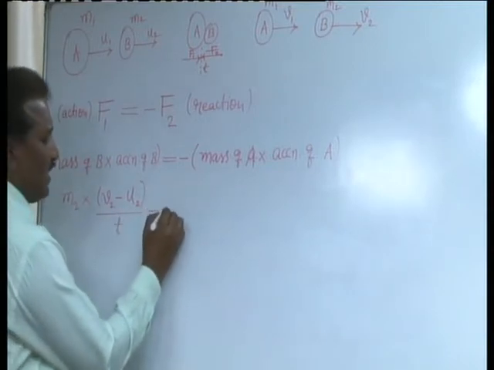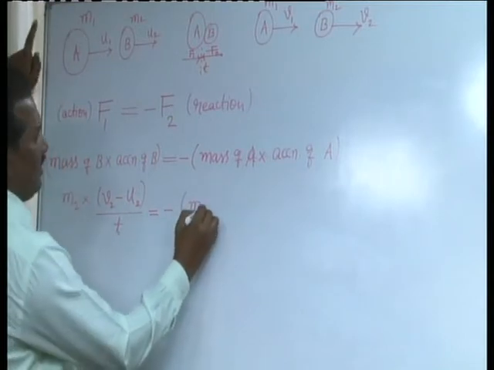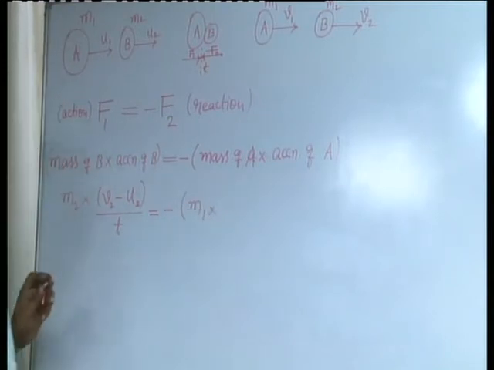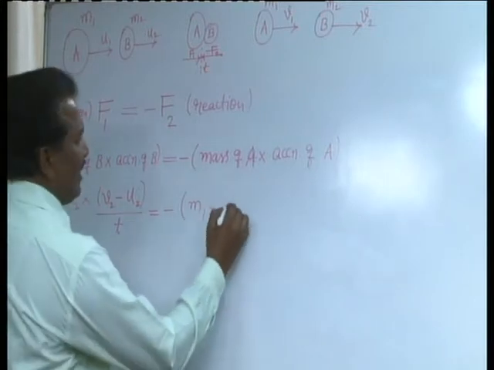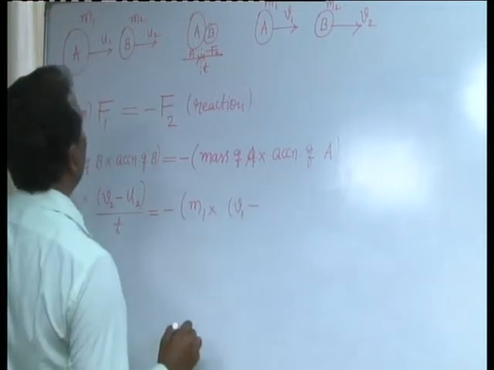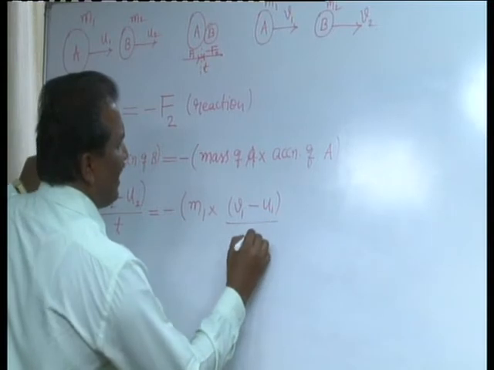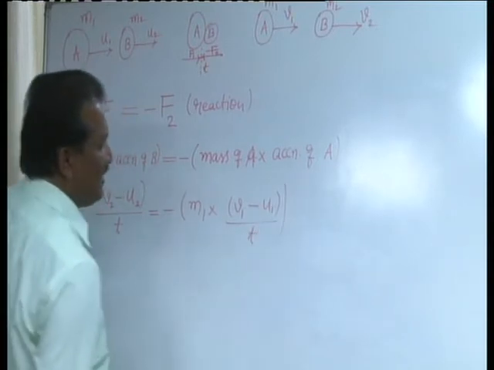Similarly, this is equal to minus mass of A, m1, into acceleration of A, which means the rate of change of velocity of A: final velocity of A, v1, minus initial velocity of A, u1, divided by the time taken for this change in velocity, that is t.